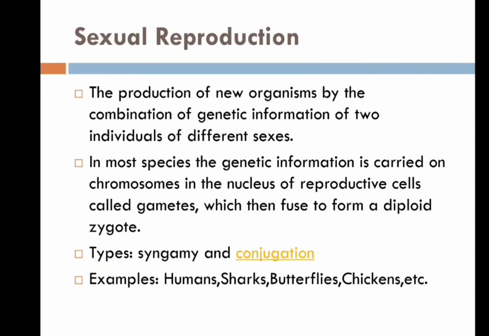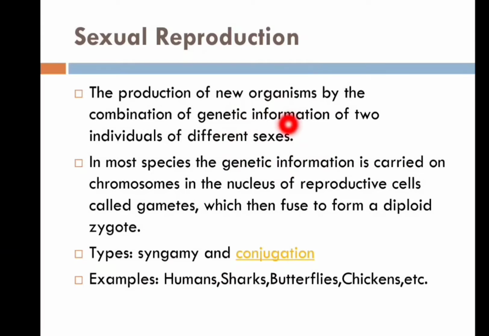The zygote develops into an individual organism that is genetically distinct from the parent organism. This is in contrast to asexual reproduction, where an organism reproduces without involving gametes, and the resulting offspring is a clone of the parent. Here, meiosis is a required step to produce the gametes.